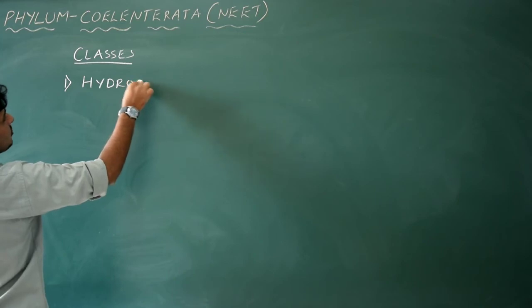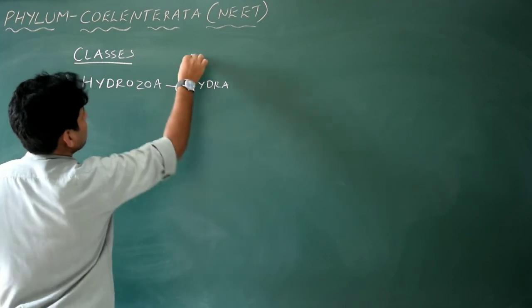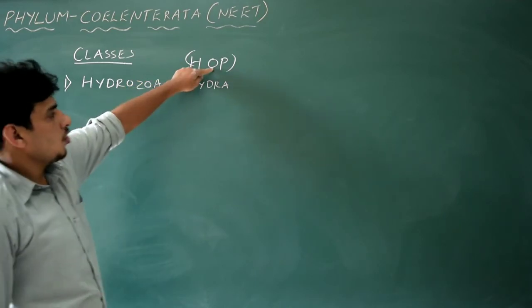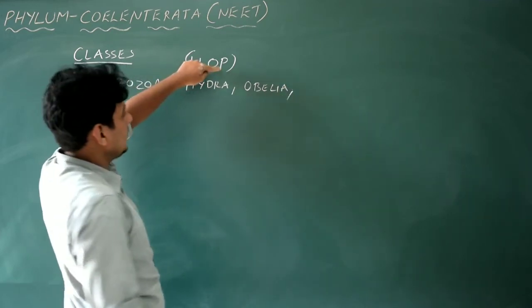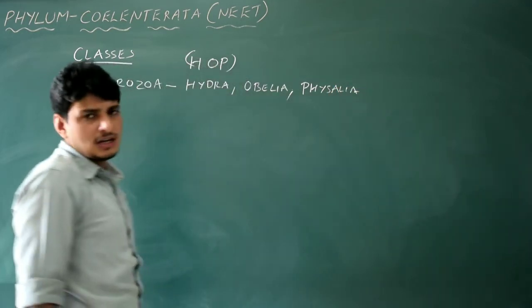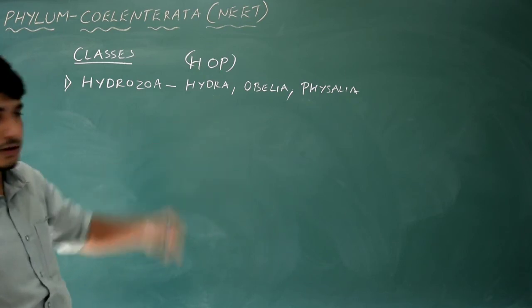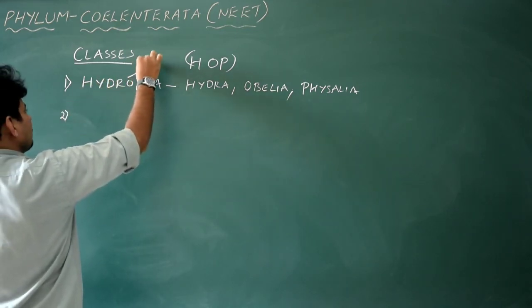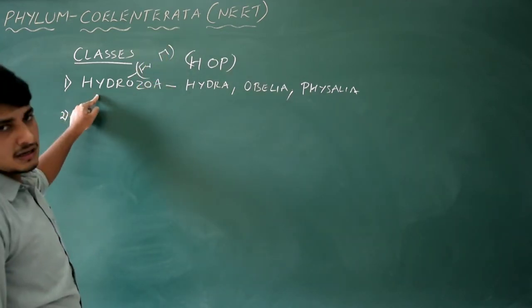Hydrozoa. A very good example is Hydra. You just remember this: HOP for Hydrozoa. H for Hydra, O for Obelia, and P for Physalia. What is the other name of Physalia? Do you remember it? Portuguese man of war. Very important. Easy. Hydrozoa includes freshwater as well as marine coelenterates, because Hydra is included in this particular class, Hydrozoa.